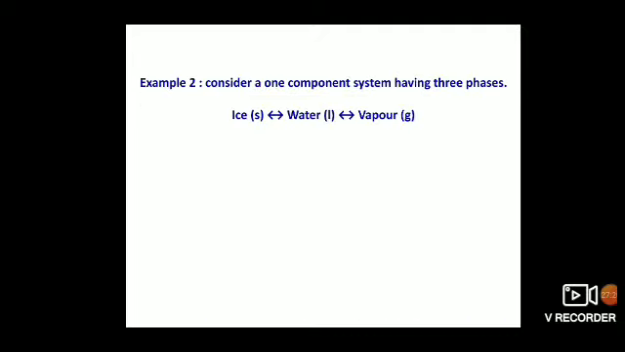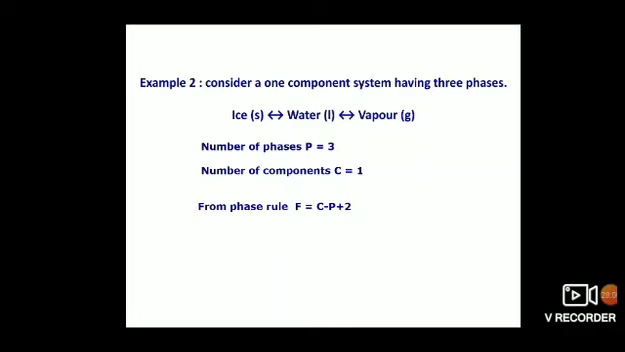Example 2: consider a one component system having 3 phases. Here the phases are 3: ice, water, water vapor. Solid, liquid and gaseous, 3 phases are present. Therefore the number of phases is 3. In all the 3 phases, the chemical constituent present is H2O only. One formula is enough to explain ice, water and vapor, that is H2O. That's why the number of components is 1.